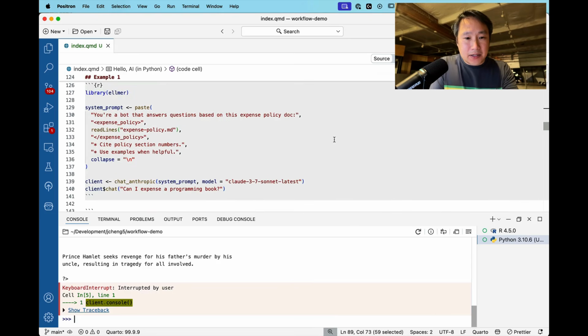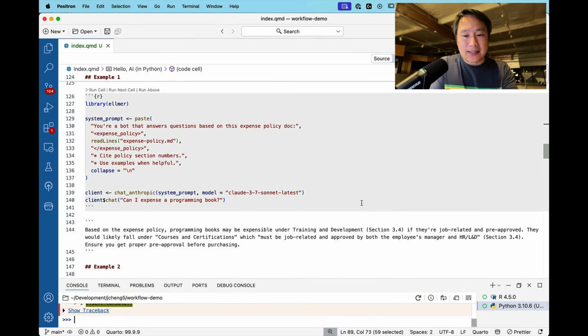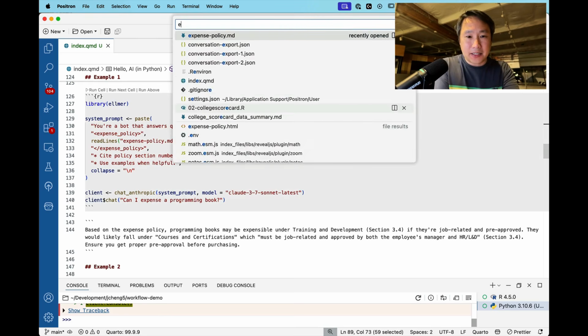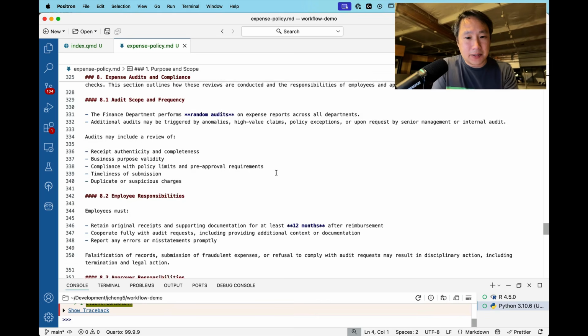Okay, so the system prompt is a way of telling the model that for this interaction, or for this conversation, these are the ground rules that I want you to obey. In this case, we're saying you're a bot that answers questions based on this expense policy doc. And I have an expense policy doc here that is actually for a fictional company called Example Inc.